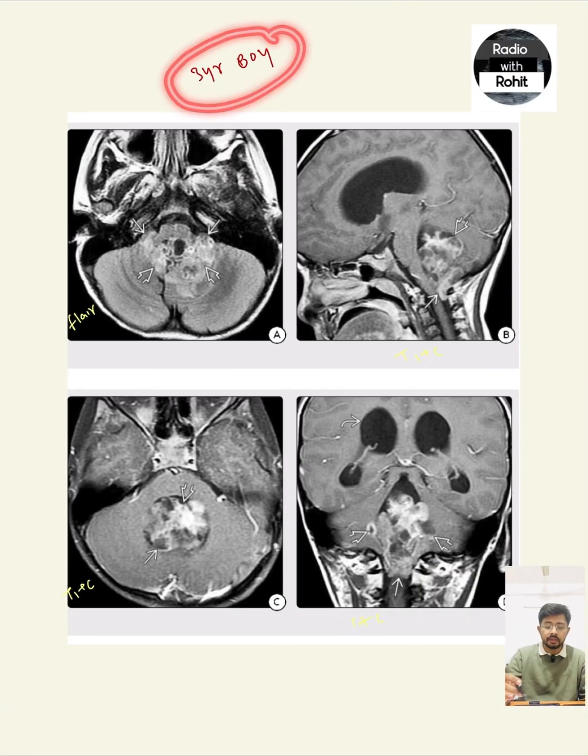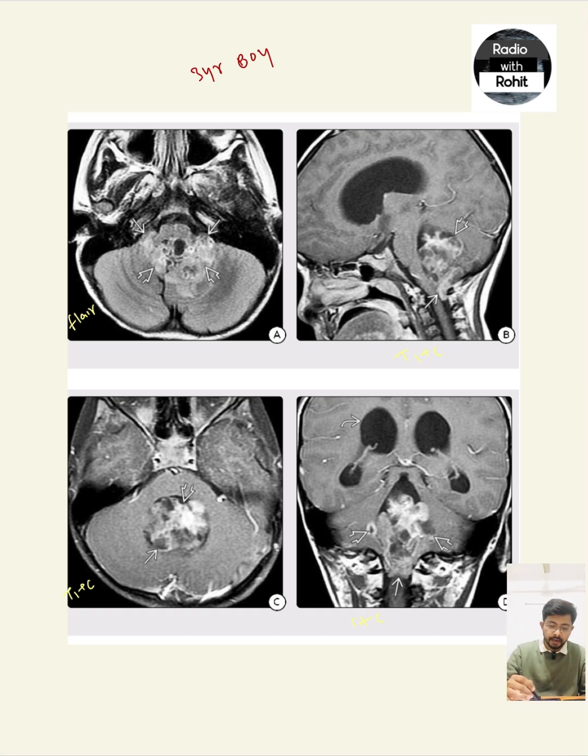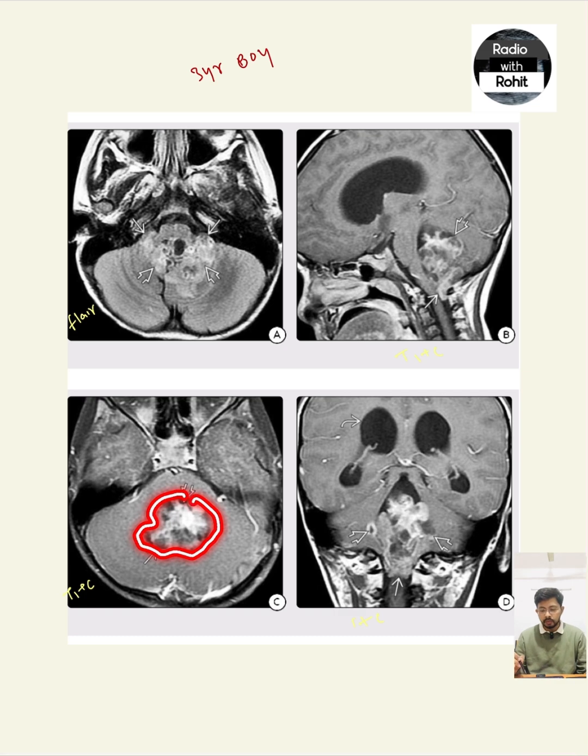This is the next case. Here a 3-year-old boy comes with the complaint of headache, ataxia, and vomiting. This is the photo from Osborn. Here we can see the FLAIR image, which shows heterogeneous signal with cystic, hypointense areas. This is post contrast, showing heterogeneous enhancement. Also, on the axial image, it shows post contrast enhancement and reaches into the CP angle and the foramina of Luschka and Magendie.